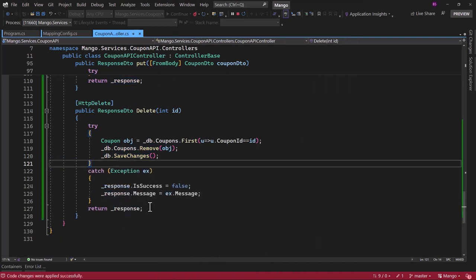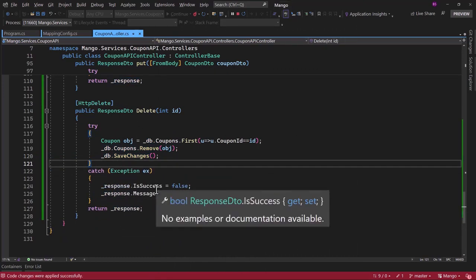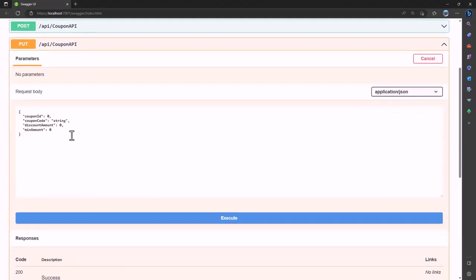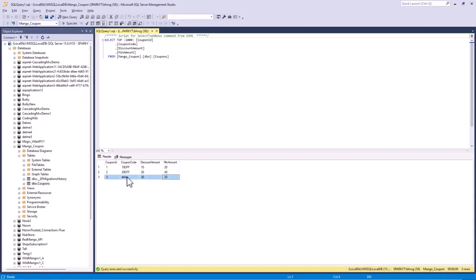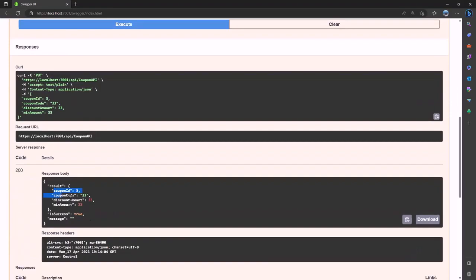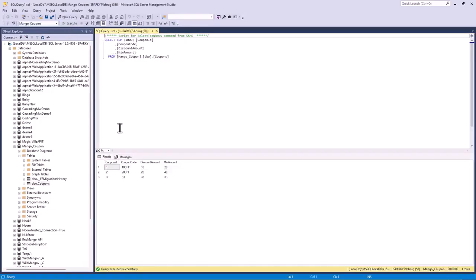That looks good. Let me go back. Our application is already running. Let me try to update first. The coupon ID is 3. Let me make sure. Yep. I will update everything to be 33 here. Let me go down. That works. If I double check here, perfect.